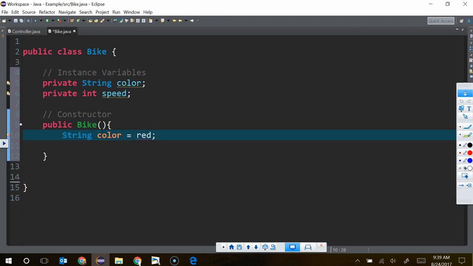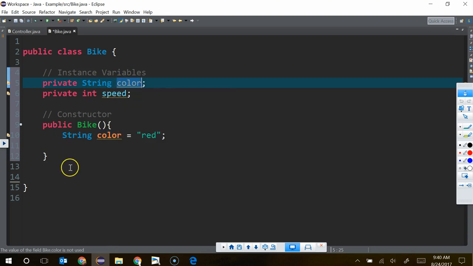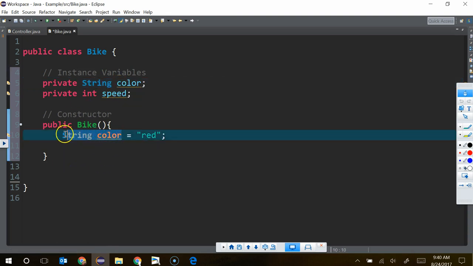All right. Am I good? Wait, do you have to say string again to be behind it? So if y'all notice, I'm trying to get you to catch some errors. So what happens if I do this? I'm making a local variable called color. So this is not the same thing as this. Okay? So that's going to cause a problem. So once I've defined a variable, I no longer include the data type. Now I just call that variable.